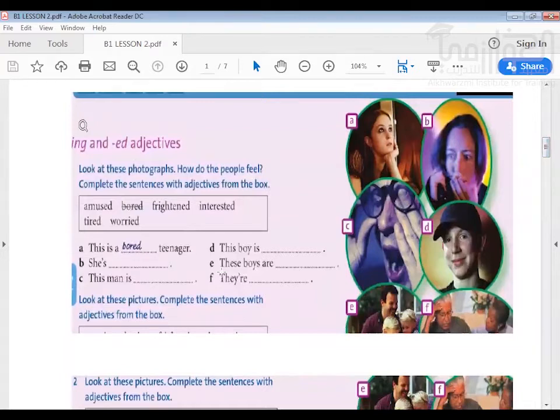So let's look at B. Look at photograph B. What adjective can we use to describe it? Look at the woman here. So which adjective from the box can describe it? You can see that we can use what? Frightened. She's frightened.